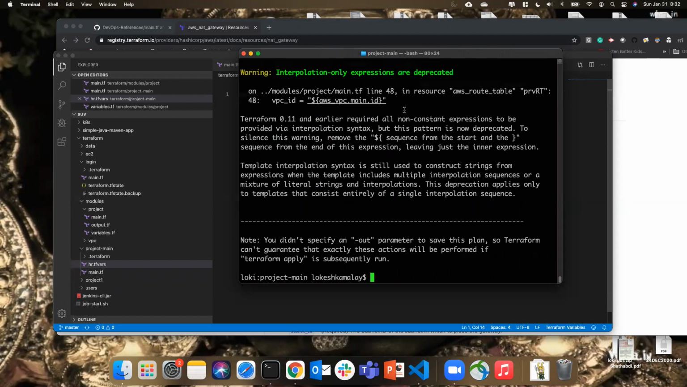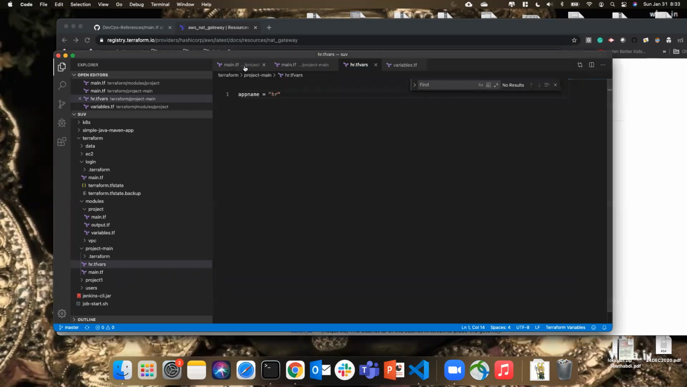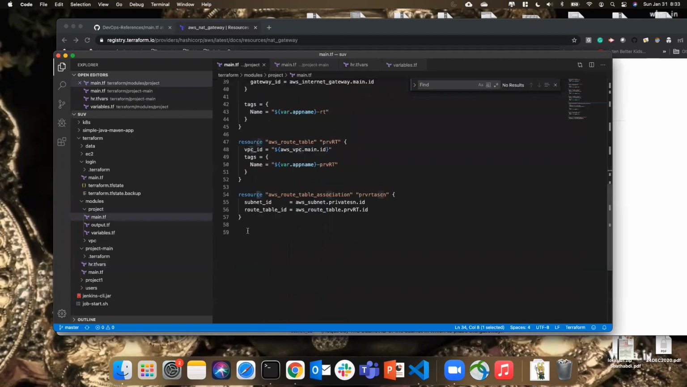What happened? Looks like there is some, yeah, it is going to create 7 resources. There are some warnings because I have used this syntax somewhere. In which file? Modules project main.tf line number 48. I'm not supposed to use this syntax. Okay, I go to line 48. So here I use, yes,